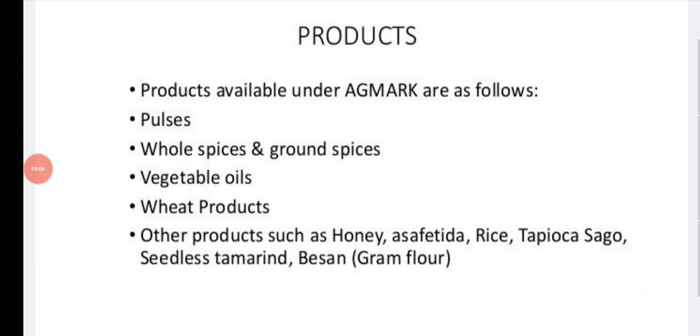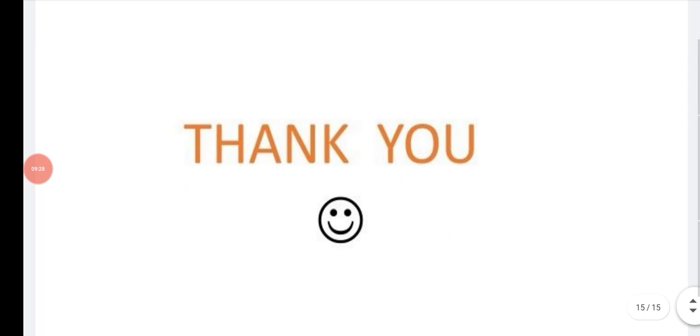Products available under Agmark are pulses, whole spices or ground spices, vegetable oil, wheat products. Other products such as honey, asafoetida, rice, tapioca sago, seedless tamarind and besan, also called gram flour. So these are the products assured by the Agmark. So that's all about the PFA and Agmark.